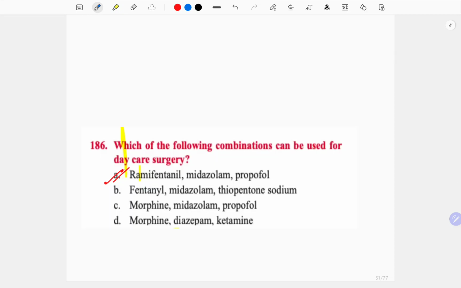Which of the following combinations can be used in day care surgery? There is a big table of which modes and which drugs are indicated in day care surgery. So the answer is remifentanil, midazolam and propofol.